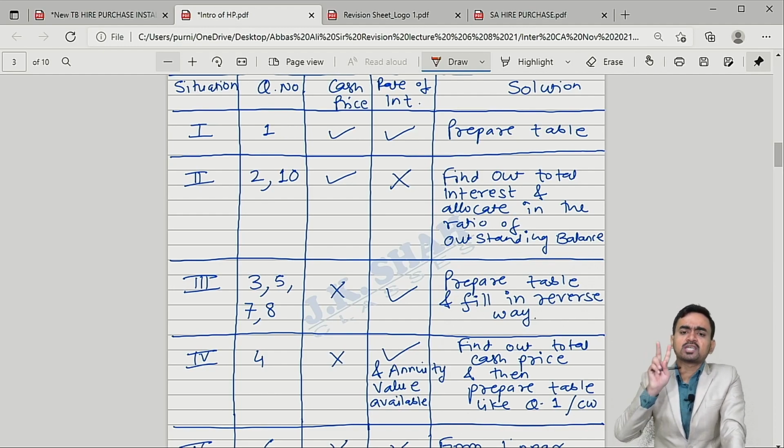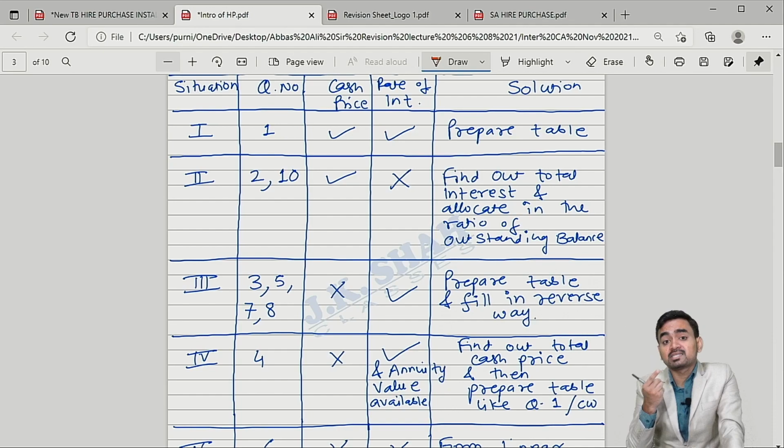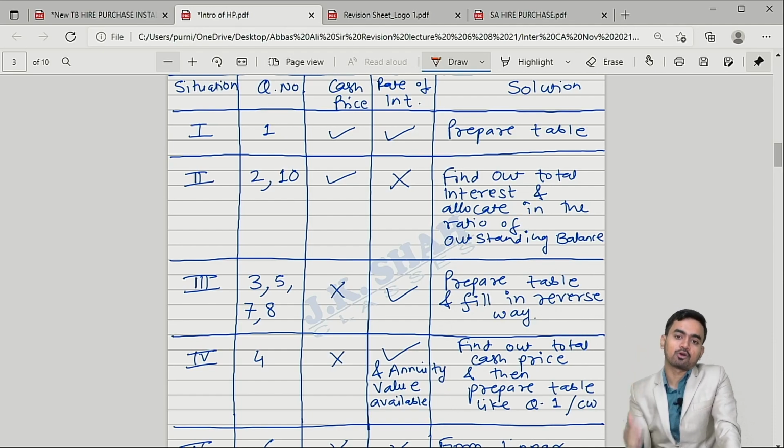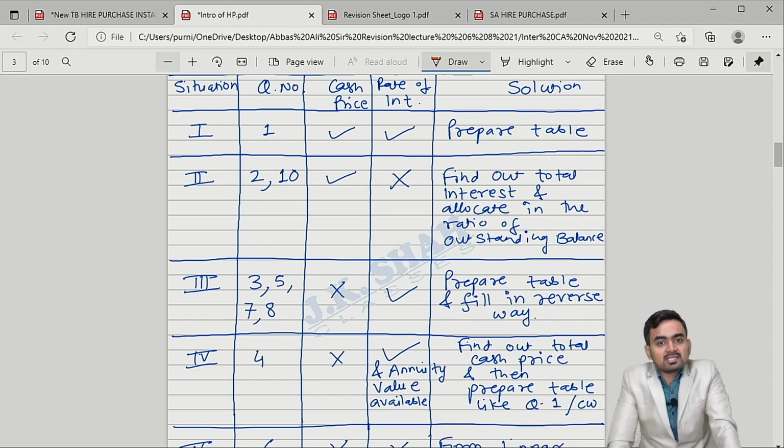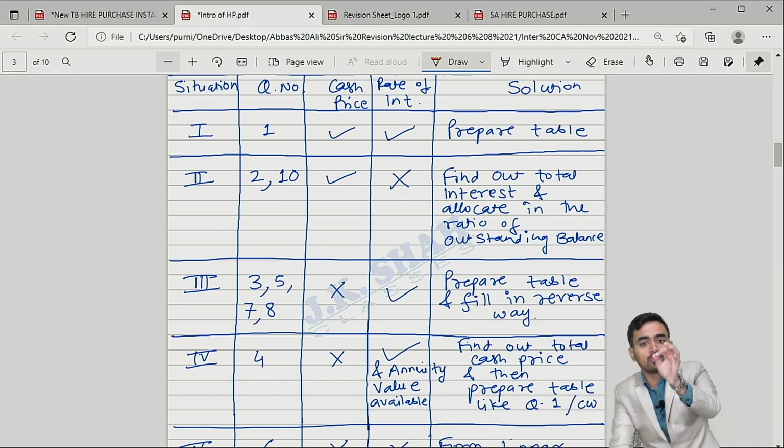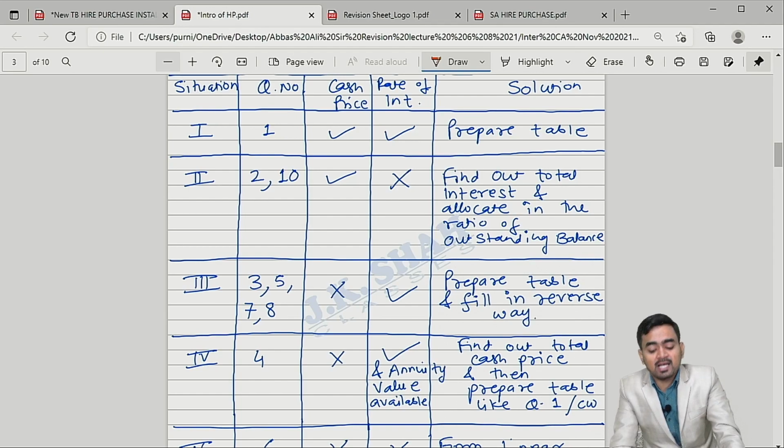And you have to just check 2 things. Cash price is there or not, and number 2, rate of interest is there or not. Okay, see on the screen. Situation number 1: cash price is there and the rate of interest is there. Then what solution will you do in the exam?